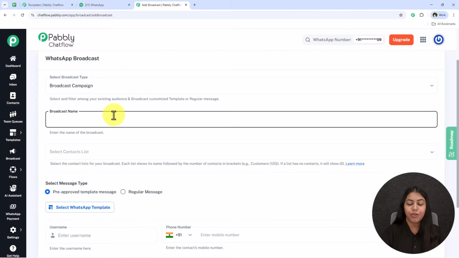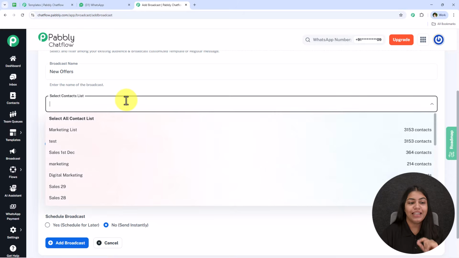It is asking me for the broadcast name, so I'm just going to keep it as new offers right over here. And now it is asking me for the contact list, which is most important. That's the reason I told you it is very important to create the contact list to whom you want to send these bulk messages.